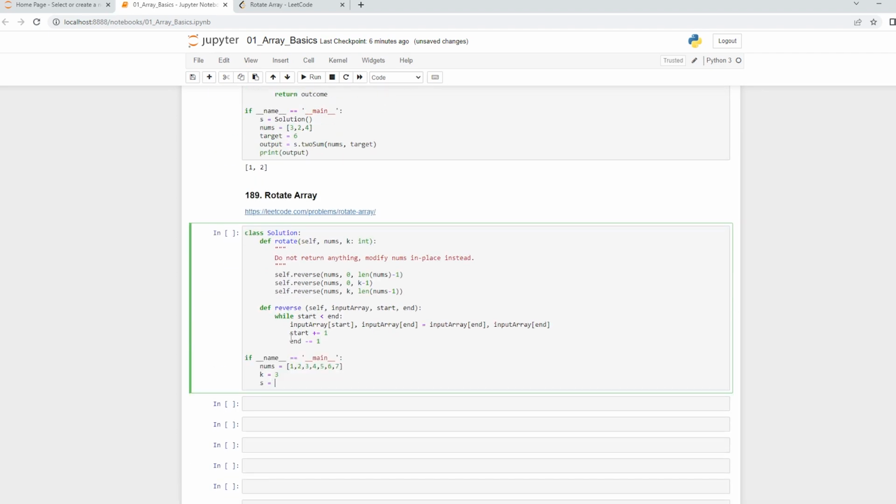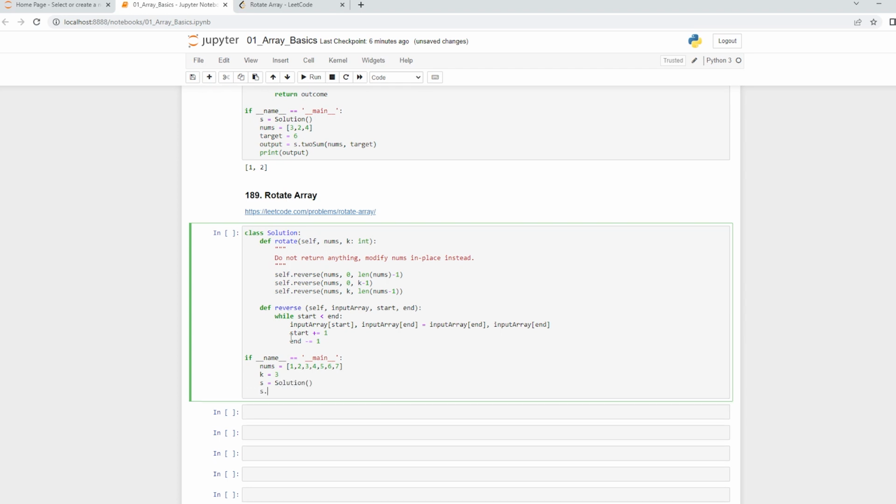So let me make an object s equal to solution, and this actually works in place, so we cannot see its value. For such a scenario, we will have to check the nums. We will print the nums later on.